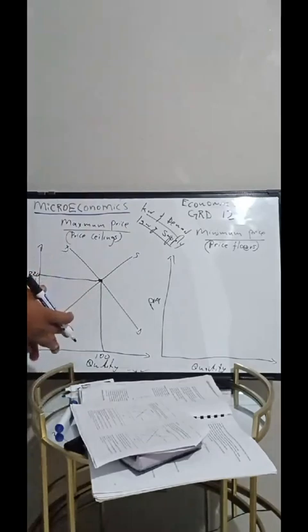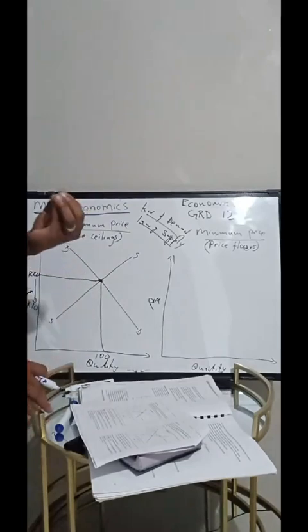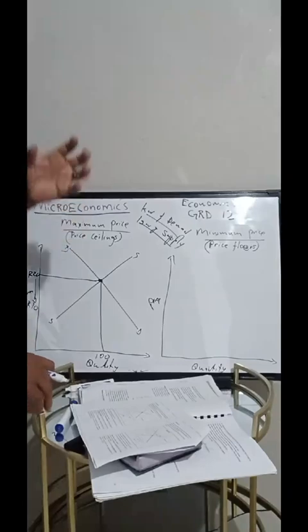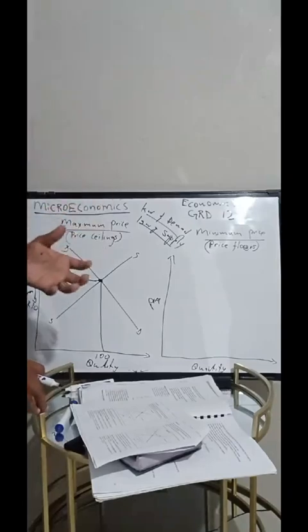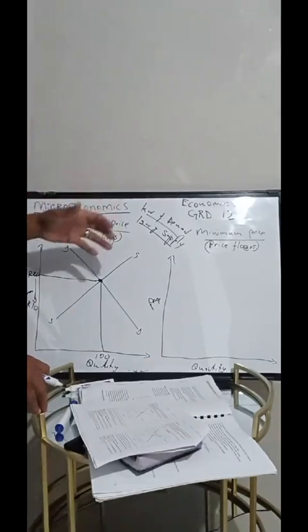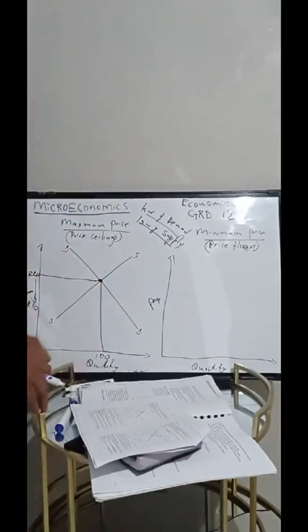Then in the law of supply, if there is an increase in the price of goods and services, there will be an increase also in the supply. If there is a decrease in the price of goods, there will be a decrease in the supply, right? So here we started from 20 rand, which is the market price. Then here comes the government. What if my price must be 10 rand, which is the highest price, for certain goods?